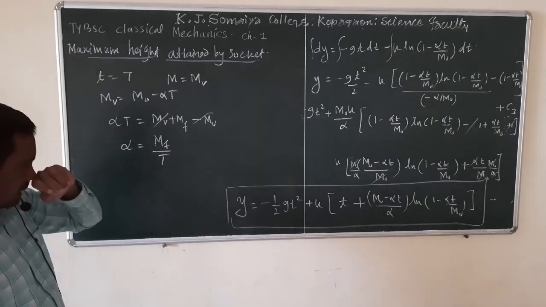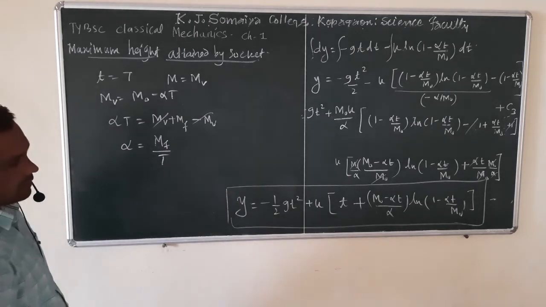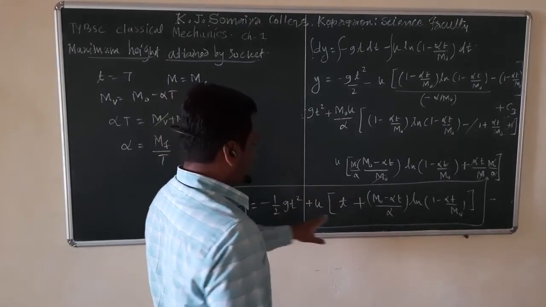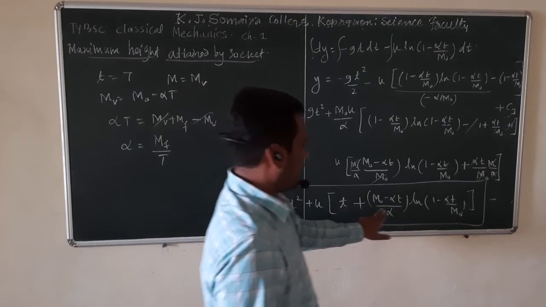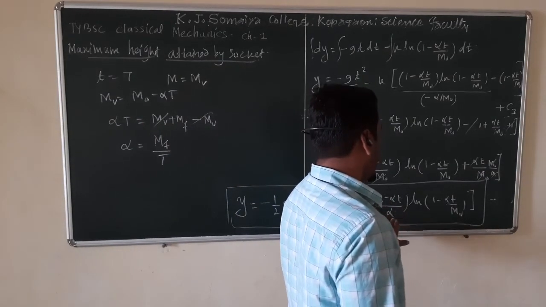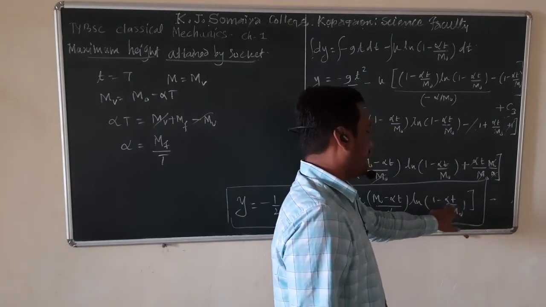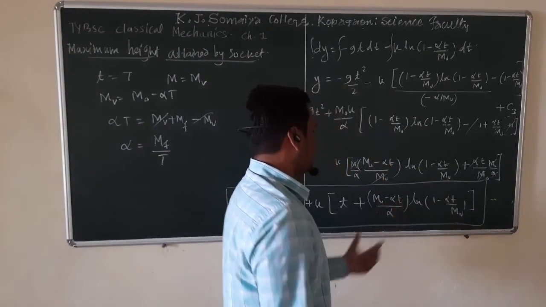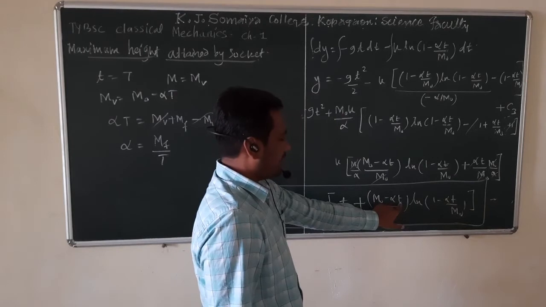Again from these equations, here we can put t as capital T. Look at this factor, m0 minus alpha t upon alpha, and this factor, alpha t upon m0. First, in this factor, when you put t equal to capital T, m0 minus alpha T becomes the mass of vehicle.